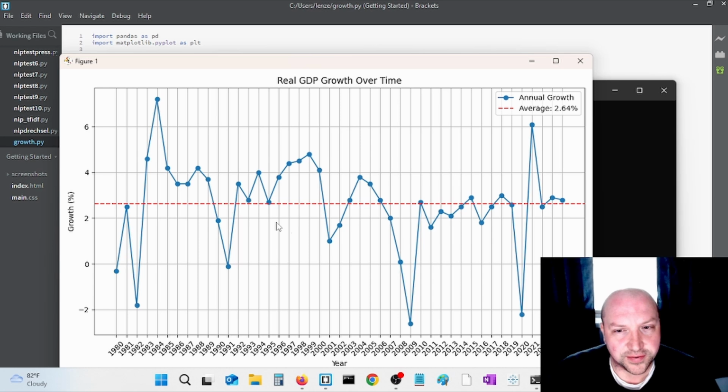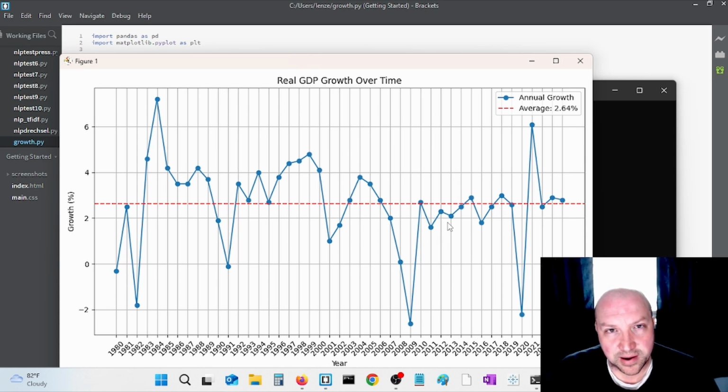If we take a look at this, does it look like average GDP growth is declining over time? Well, we do see some GDP growth values in the past that are above the red line. And that would indicate that the average in the past was higher than it currently is. And if you look at recent GDP growth values, they are right around the red line and sometimes below the red line, notably soon after the financial crisis in 2008, 2009. So with a quick glance at this graph, it does look like GDP growth is declining over time.